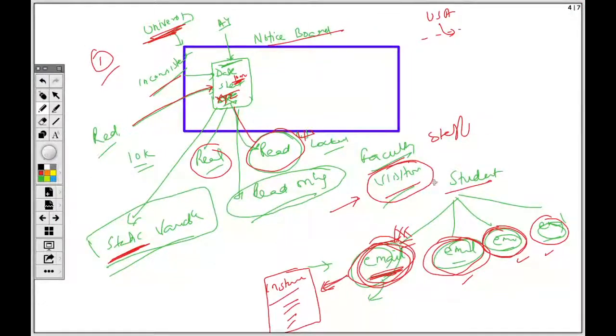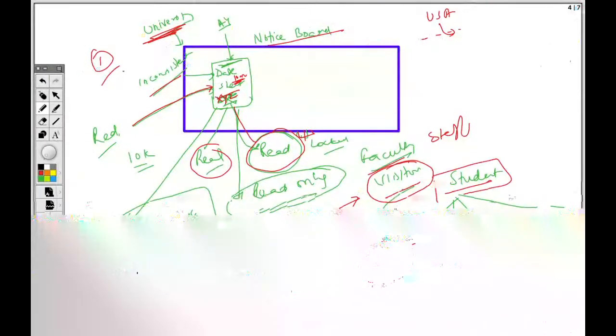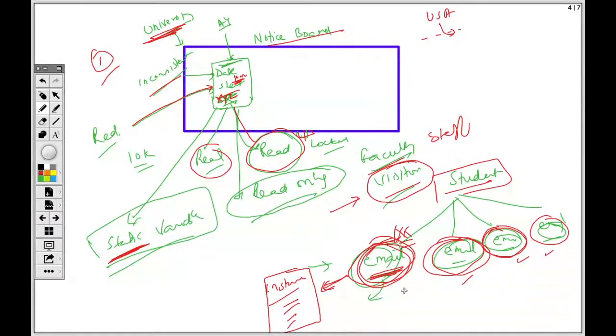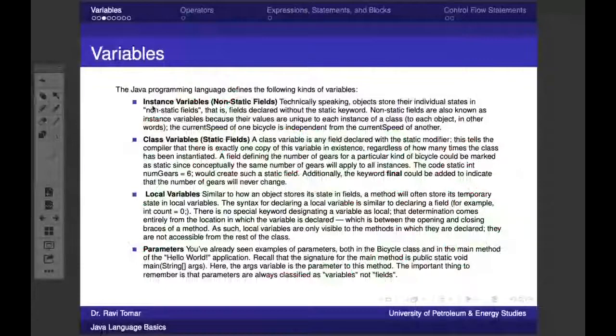This is an individual thing only given to the students. So this is how it is secured. But these other kinds of things are accessible to everyone. Even a student can access, even a staff member can access, a visitor can access. So this is the basic difference between the instance variable and the class variables.